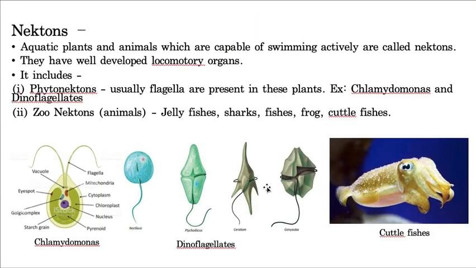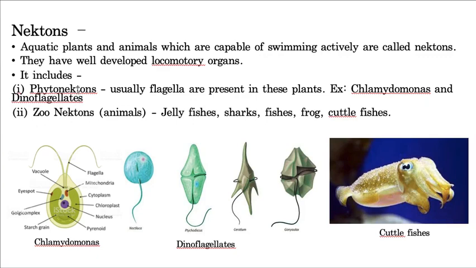Now the next topic is nectons. Nectons means aquatic plants or animals which are capable of swimming actively, and they swim actively by various locomotory organs. And again nectons are of two types. The first one is phytonecton and the next one is zoonecton.